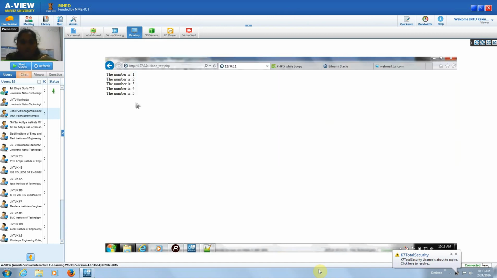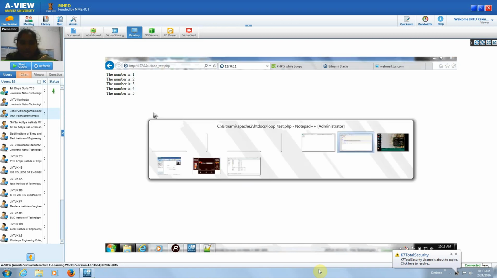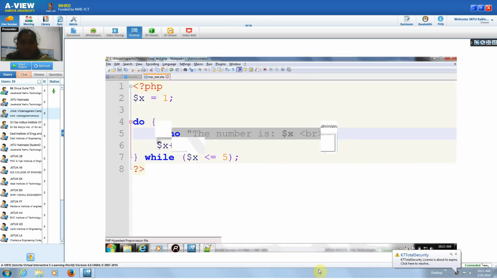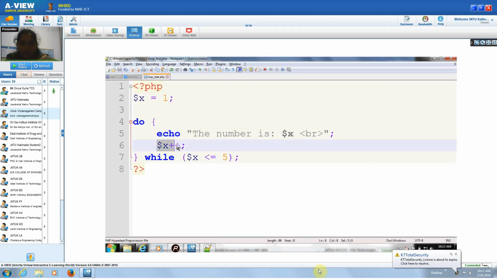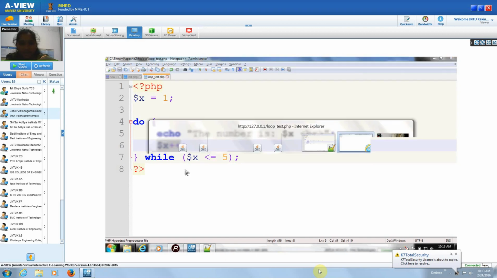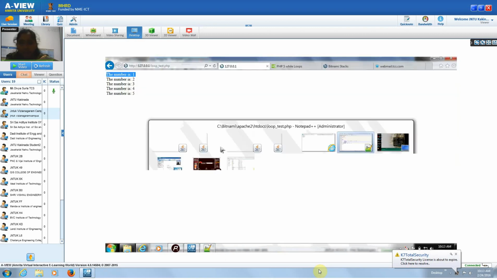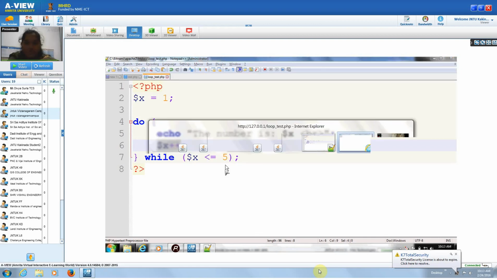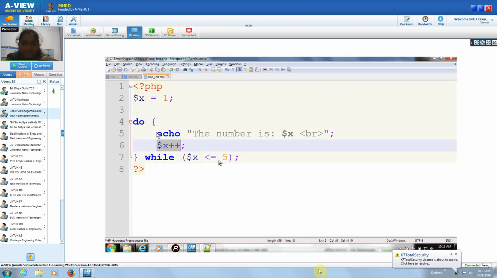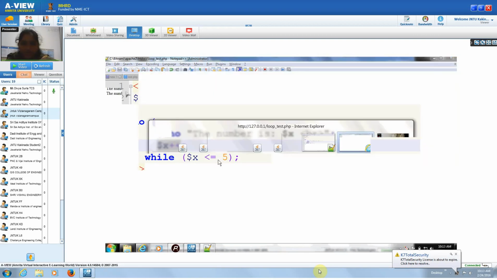See, now the number will be executed. Here the number is 1. After that the increment will be done, that is 2, and then the condition will be checked. Initially the value will be 1, 2, 3, 4, then 5. So even if the condition is not true, at least for one time this statement will be executed.